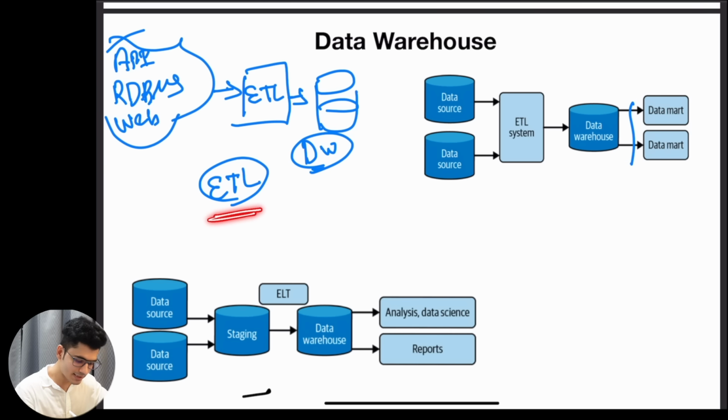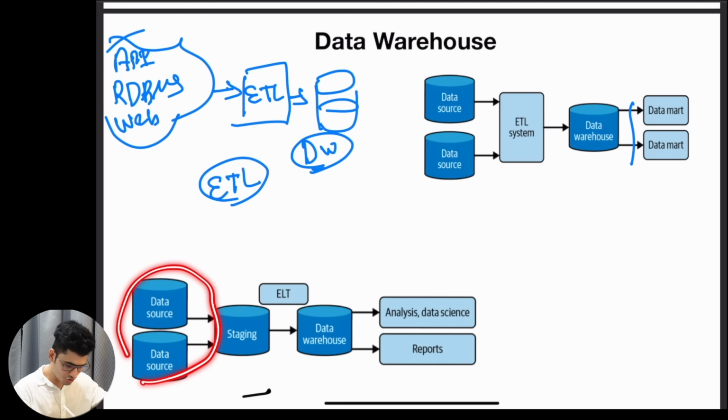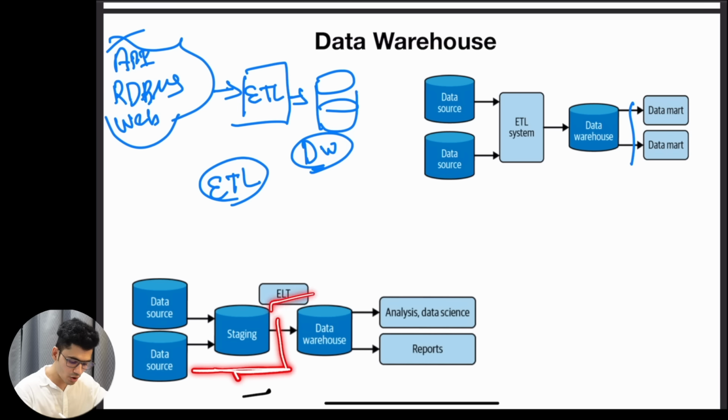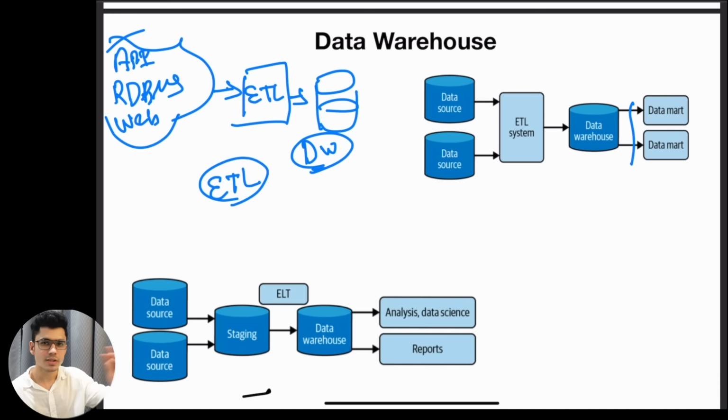So this is the data warehouse. This is what we call ETL, where we extract the data from the data source, we do the transformation, and then we load our data to the data warehouse. There is one more concept called ELT, where instead of transforming our data first, we extract, then we load our data to the staging area. We can directly load the data to the data warehouse and then do the transformation on the fly by using SQL queries. This is the ELT.